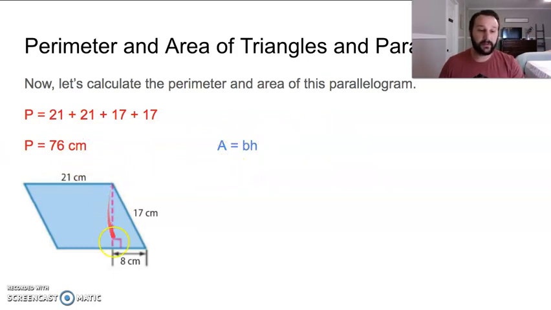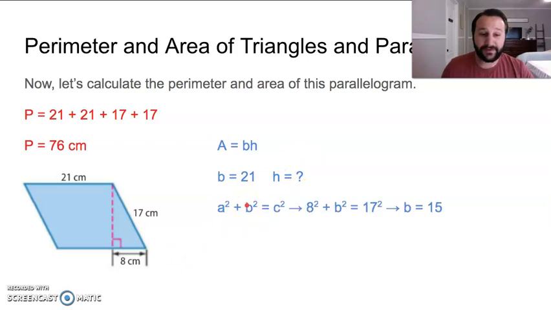Our height right here, we don't know what this height is. How do we find that height? Do you guys remember? Any memory of that? Okay, maybe you did remember. We've got the Pythagorean theorem. This is a right triangle, so we've got this Pythagorean theorem working for us.